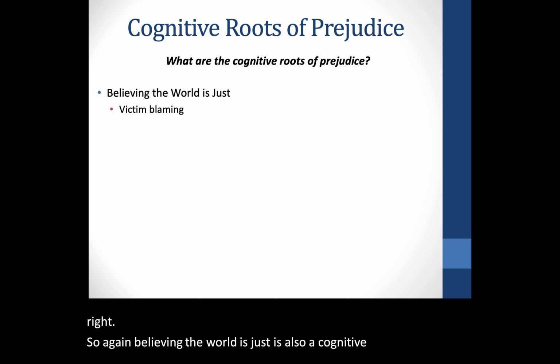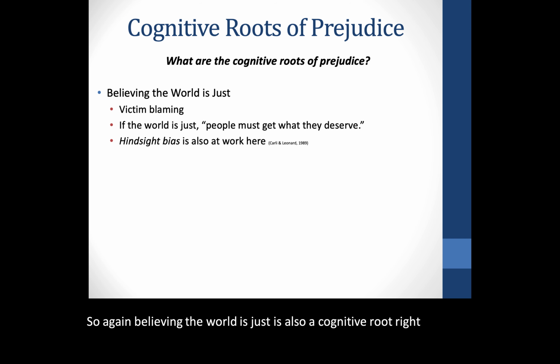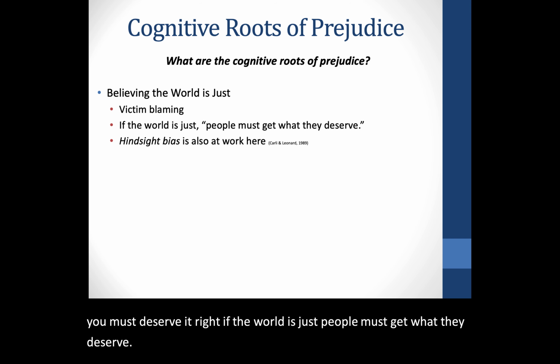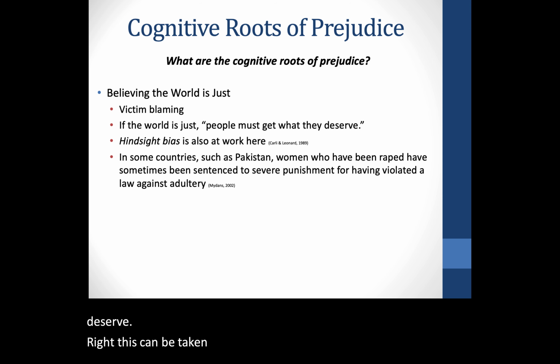Again, believing the world is just is also a cognitive root. It's a belief. This leads to victim blaming. Oh, this happened to you, then you must deserve it. If the world is just, people must get what they deserve. It's also a little bit of hindsight bias. Oh, I already know what happened to you, therefore I'm going to explain it based on who you are. This can be taken to extremes that are really depressing.